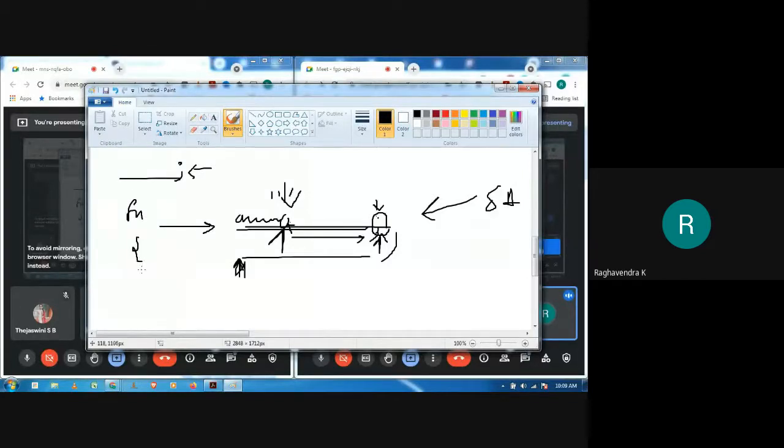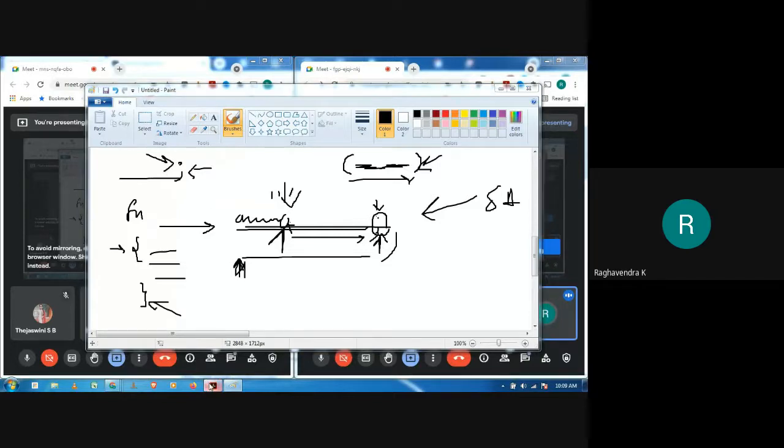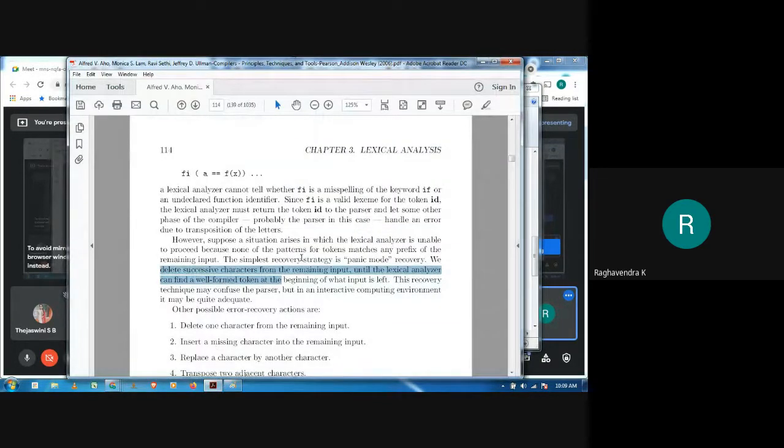We have opening bracket and closing bracket, right? So like this, there are certain delimiters. If it is an expression and we have an opening bracket, and we do not get what it is specifying, then we can simply skip until we come across a closing bracket. So like this, there are going to be delimiters which are known to the lexical analyzer, which it can use to simply skip the input in case of errors, right?